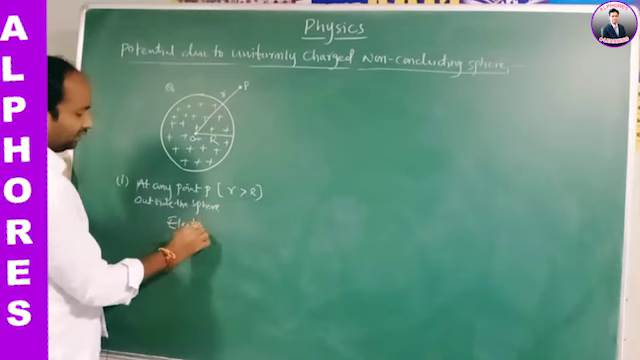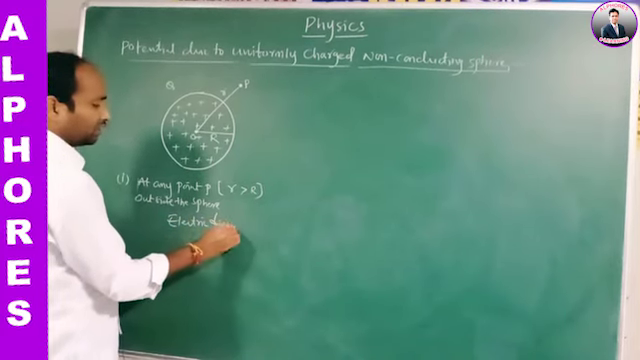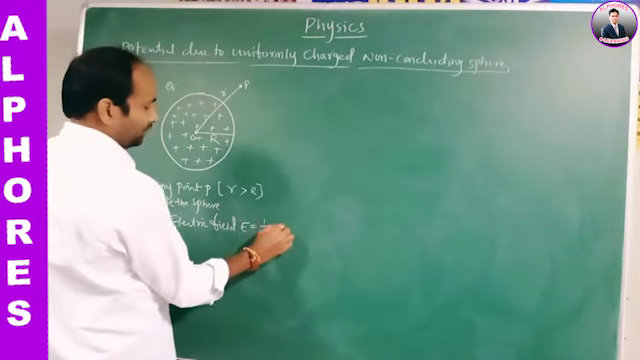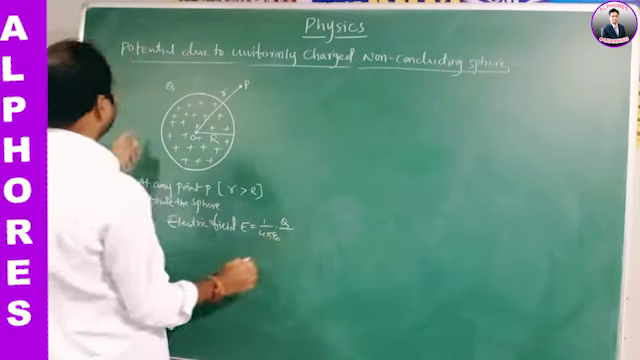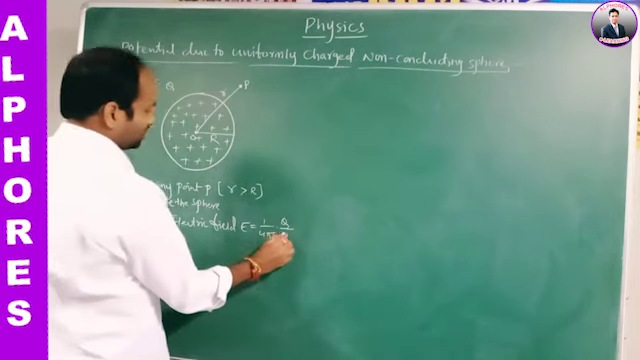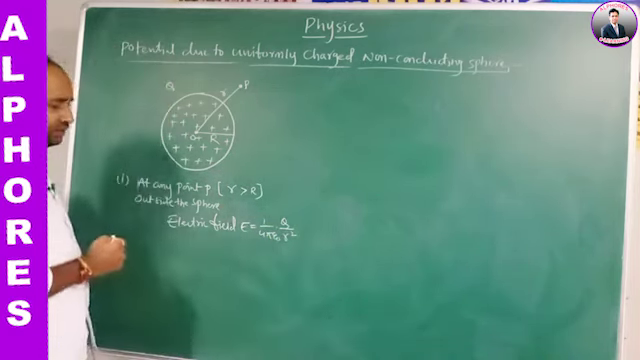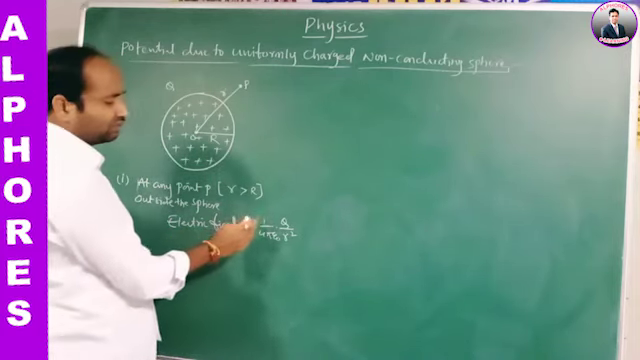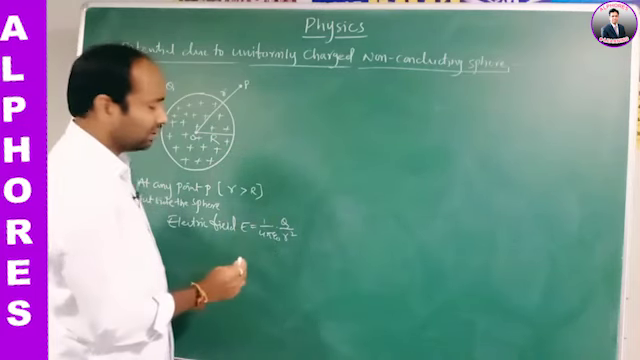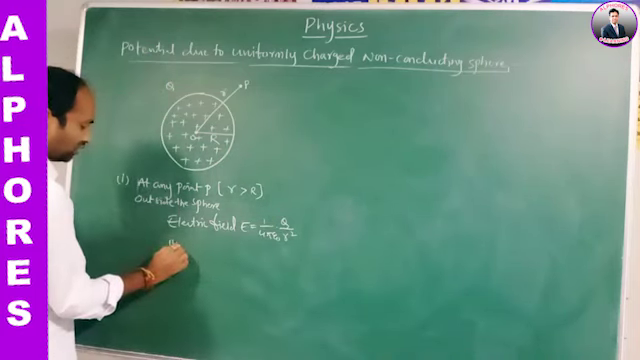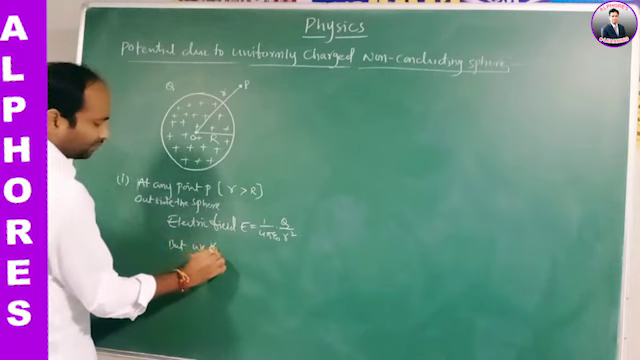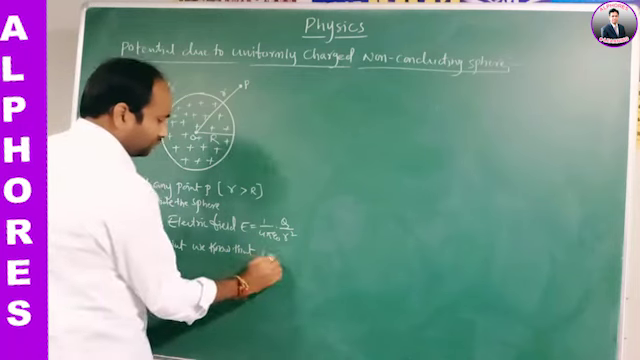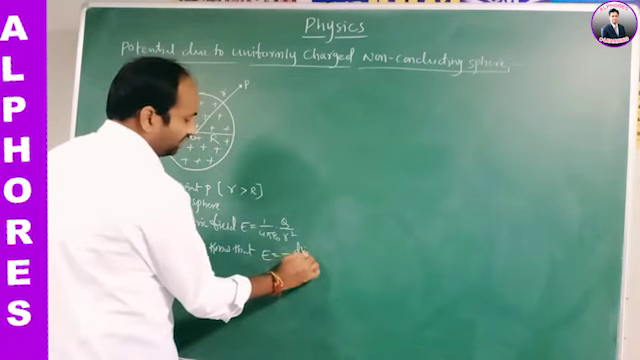Electric field at any point outside the sphere is E equals 1 by 4 pi epsilon naught, Q by r square, where Q is the charge and r is the distance. So we know the E value, but we need to find the potential. We know that E is equal to minus dV by dr.